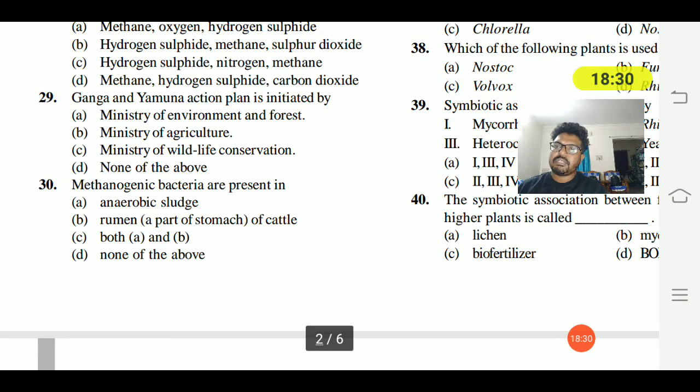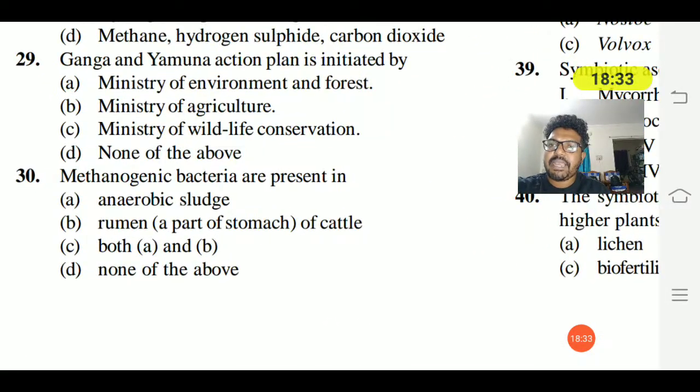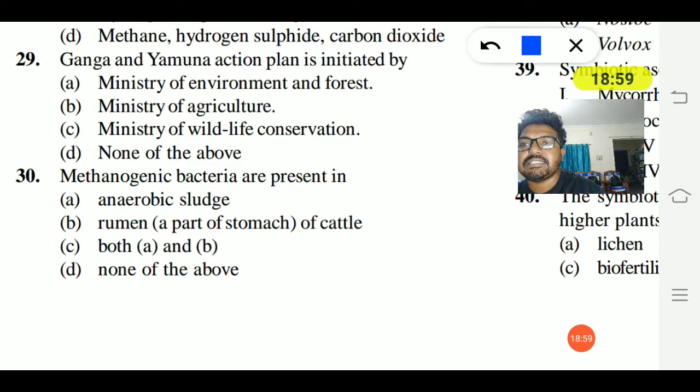Okay, 30th question. Methanogenic bacteria are present in anaerobic sludge, the rumen part of a cattle, both A and B, or none of the above. Methanogenic bacteria such as Methanobacterium are anaerobic bacteria and do not require oxygen. They are present in anaerobic sludge as well as the rumen, which is a part of the stomach of cattle. So option C is the right answer. It is present in both A and B. Got it?